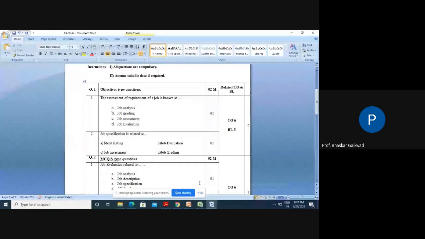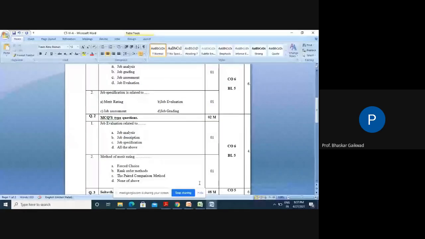But in the next question, a multiple choice question, more than one answer can be correct. Job evaluation is related to: once again there will be confusing parts. Here are job analysis, job description, job specification, and all of the above.